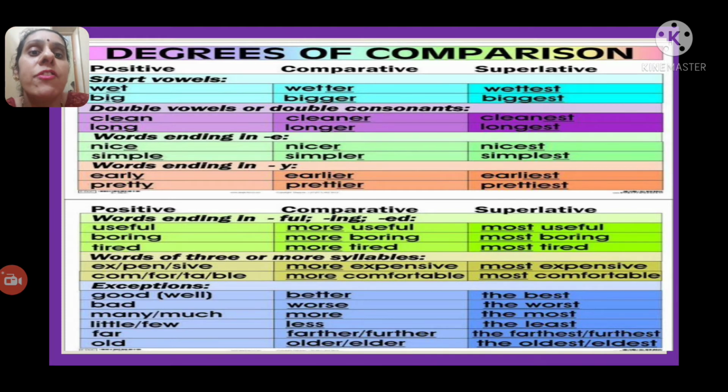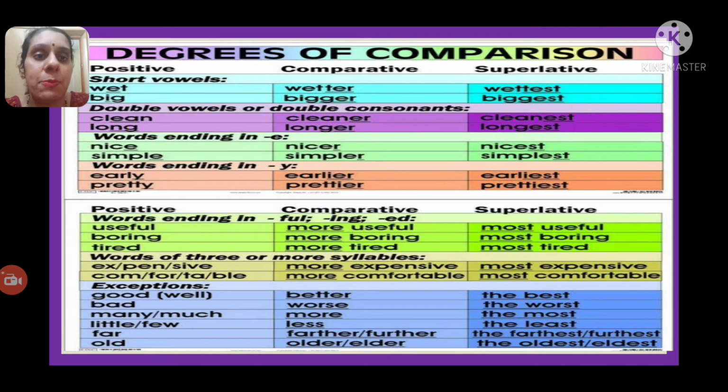If the words have 3 or more syllables, then if you take the example here, expensive. Here you have 3 syllables: ex, pen, sive. Then what did you get here? You added the prefix more in the comparative degree and the prefix most in the superlative degree. Like expensive, more expensive, most expensive. Comfortable. Here again, you have a three-syllable word, comfortable. Then what will you get here? More comfortable and most comfortable. You get the prefix more in the comparative degree and the prefix most in the superlative degree.